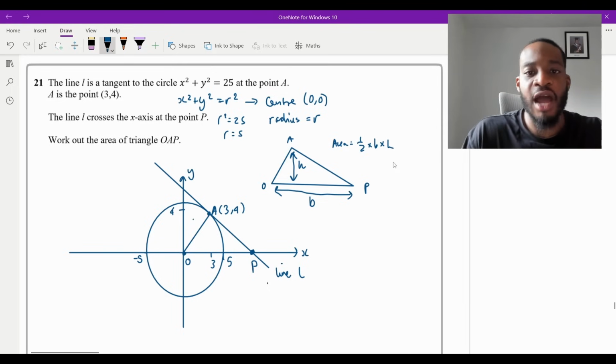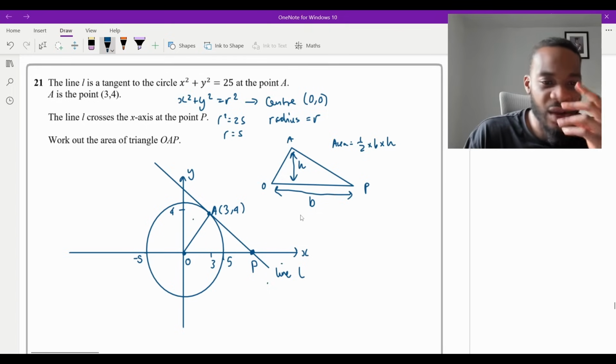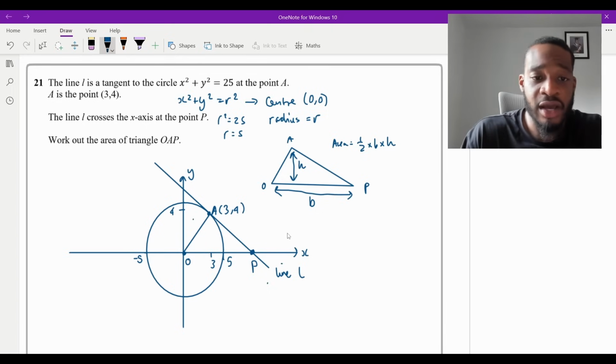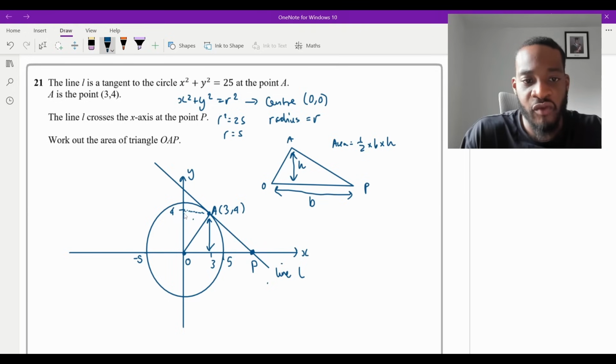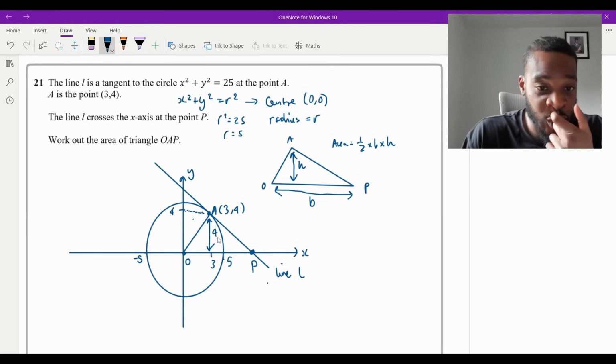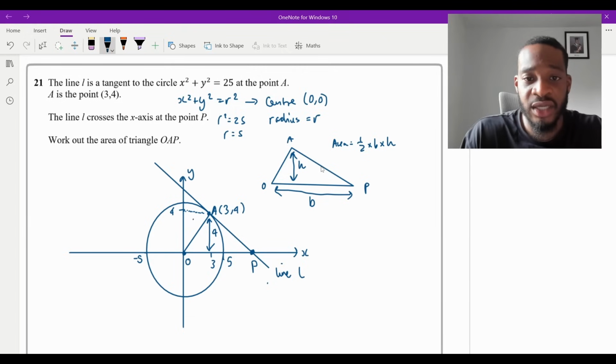Okay. Now, looking at the diagram, are we able to calculate any of these straight away? We actually can, because if you think about it, if I do this here, this height just so happens to be the y coordinate of that point A, isn't it? That is going to be a 4 for sure. It's just the y coordinate of the point A. So I'm going to say h is equal to 4 here.